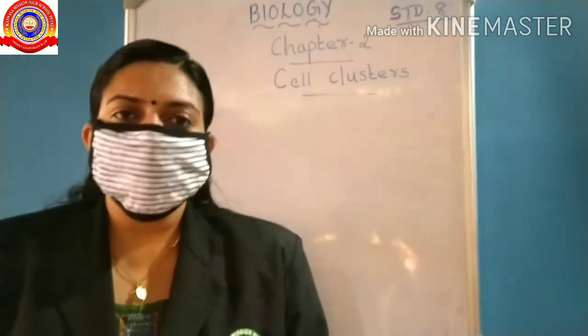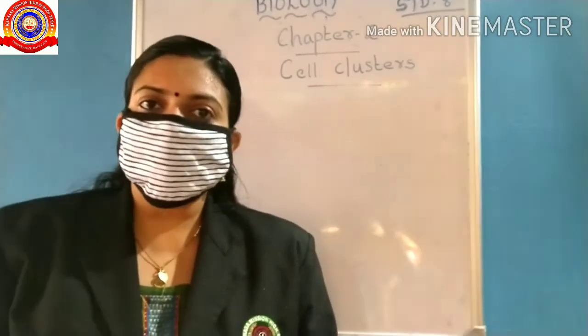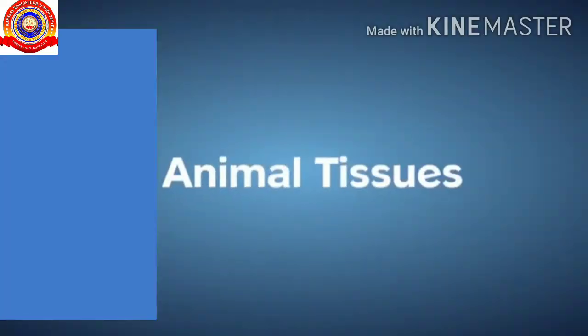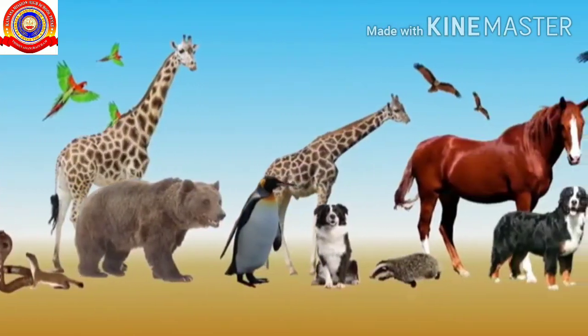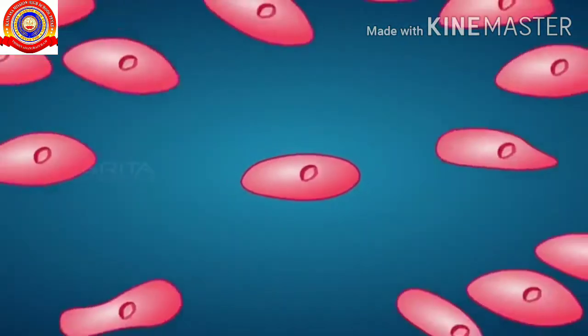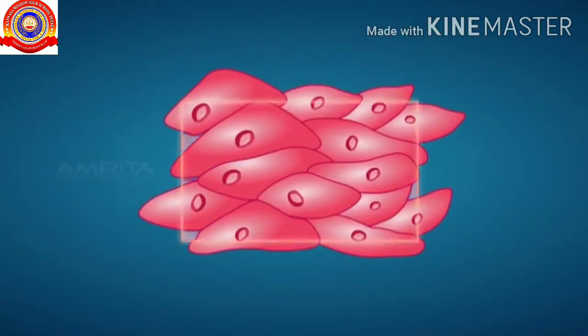Okay children, today we are going to learn about animal tissues. Tissues are mainly two types, animal tissue and plant tissue. Okay, let's start our class. Animal tissues. Almost all animals are made up of tissues. A tissue is a group of connected cells that have a similar function within an organism.